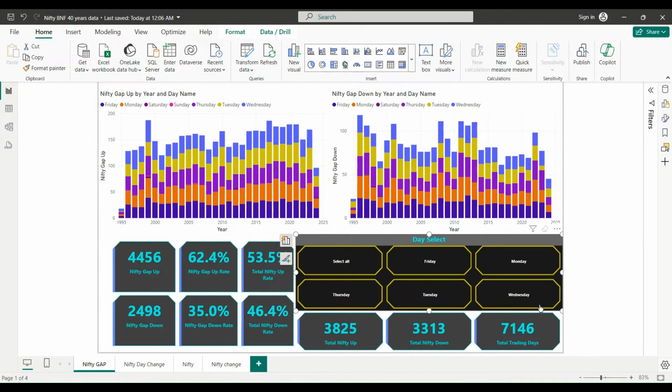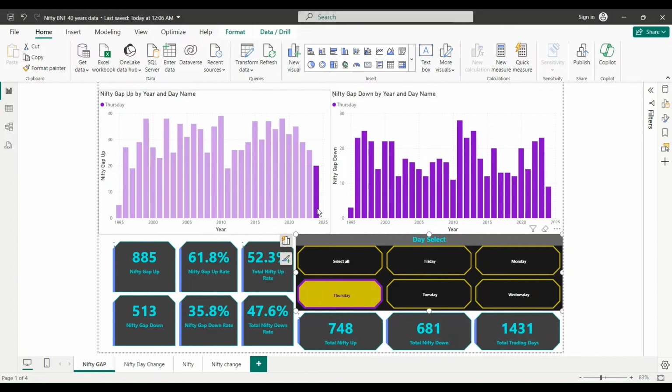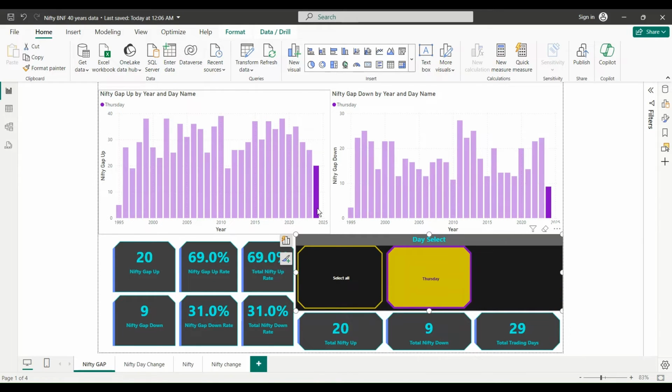And let's say if you want to choose Thursdays, how gap up and gap down performed. So 61% up and 35 down, not bad. And let's say for the year 2024, Thursdays are good, 70%, 20 ups and 9 downs, right? That's good. Let's say 2023, it's even, 53.46.